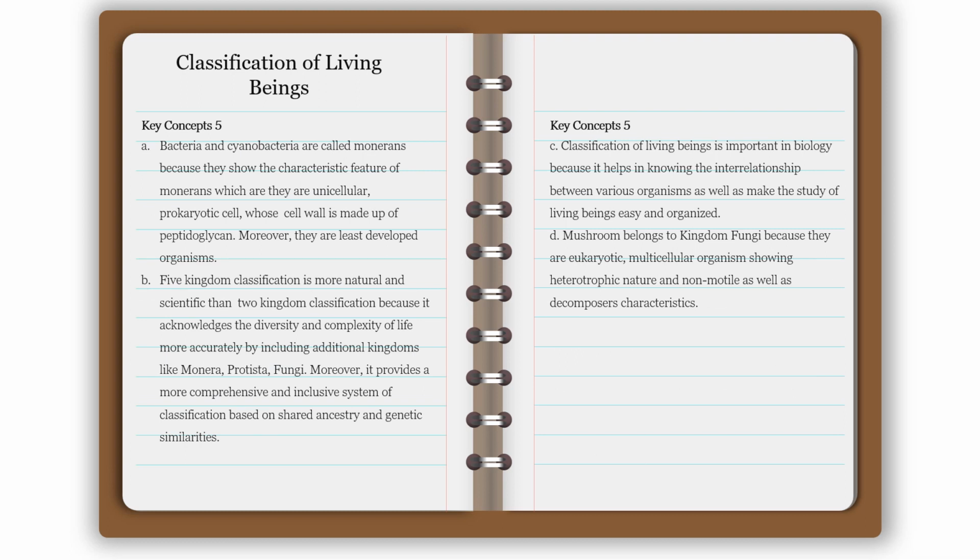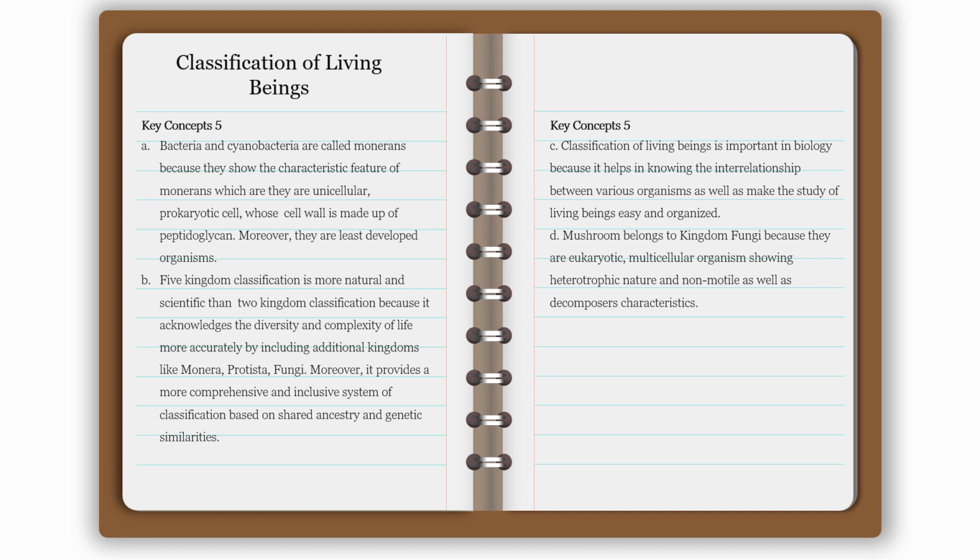Key concepts 5. A. Bacteria and cyanobacteria are called monerans because they show the characteristic feature of monerans, which are they are unicellular prokaryotic cell whose cell wall is made up of peptidoglycan. Moreover, they are least developed organisms.